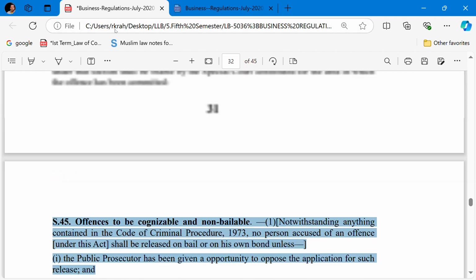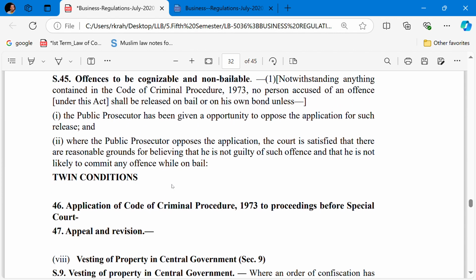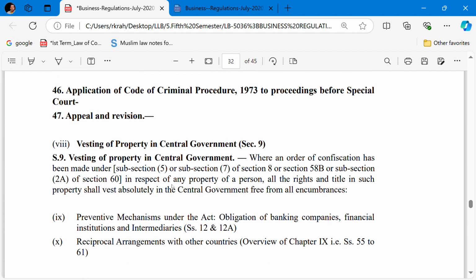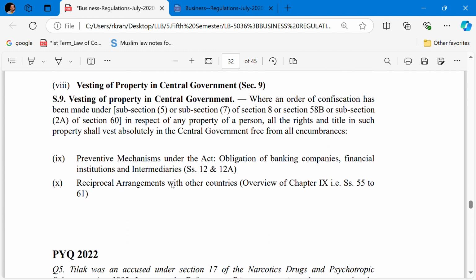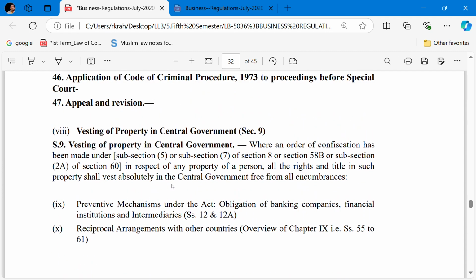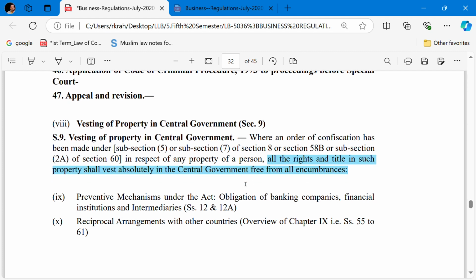Now come to the vesting power of the central government as per Section 9. Where an order of confiscation has been made under this Act, all the rights and title in such property shall vest absolutely in the central government free from all encumbrances.